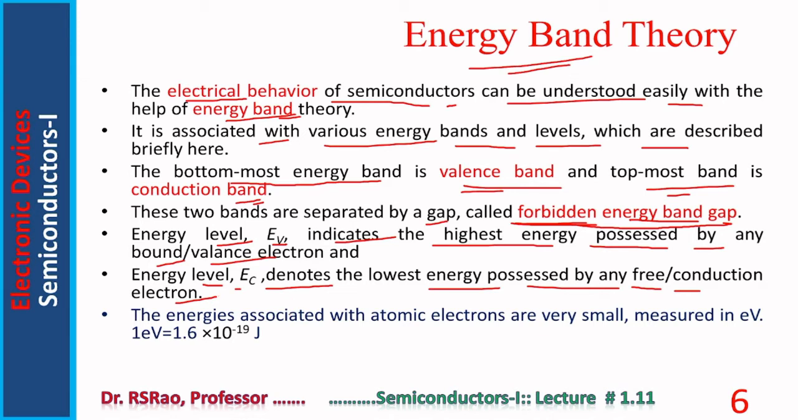The energies associated with the atomic electrons are very small, measured in electron volts. This is an important point one has to keep in mind. We use electron volts to measure energies in energy band theory, not joules. 1 electron volt is 1.6 times 10 power minus 19 joules. Electron volt is very small when compared to joule.